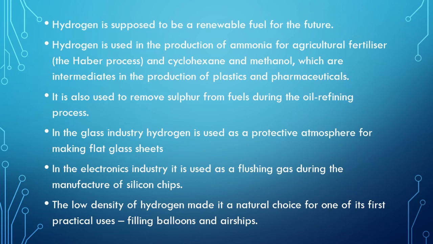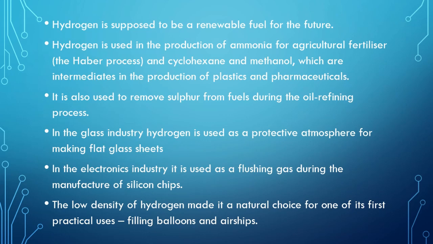renewable and non-pollution causing. Moving ahead, hydrogen produces ammonia, which is used for producing agricultural fertilizers by the Haber process, and cyclohexane and methanol, which are intermediates in the production of plastics and pharmaceuticals. It is also used to remove sulfur from fuels during the oil refining process. In the glass industry, hydrogen is also used as a protective atmosphere for making flat glass sheets.